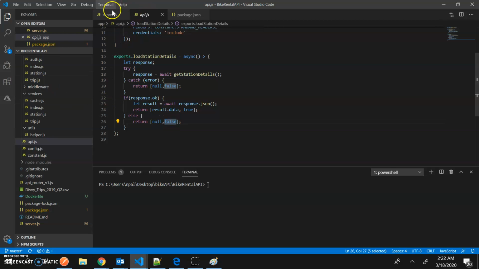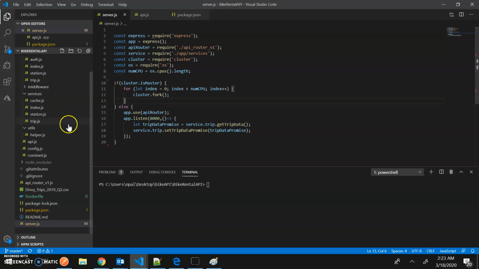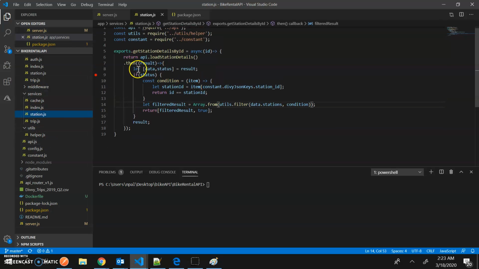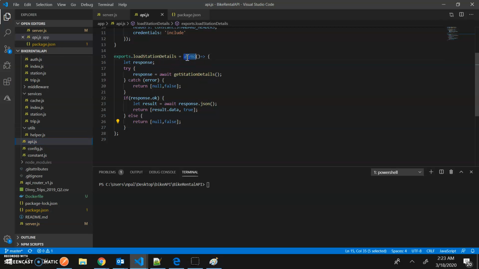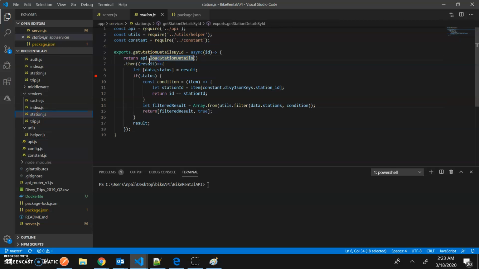And that I am getting in my service, which is station. So what I'm returning from my API is nothing but an async, which is nothing but a promise. So I'm just resolving the promise.